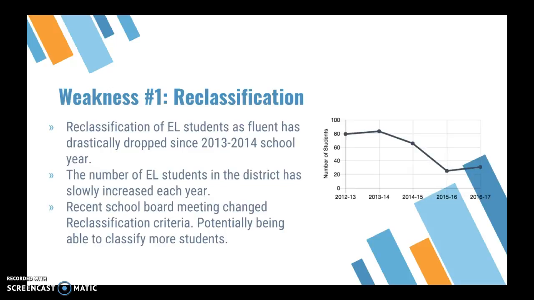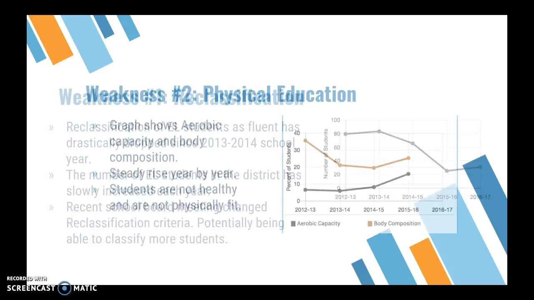Moving to weaknesses. One weakness is their reclassification of EL students since the 2013 school year. You can see that on the slide. It drastically dropped from 14 to 16. The school board data has changed the reclassification criteria because they see that it is a weakness of the district. If the number of EL students in the district is increasing, why is reclassification decreasing? This is a weakness that they identify, and they're working to possibly change it by changing the criteria so that they're able to reclassify more students.